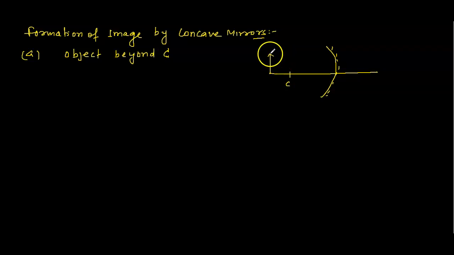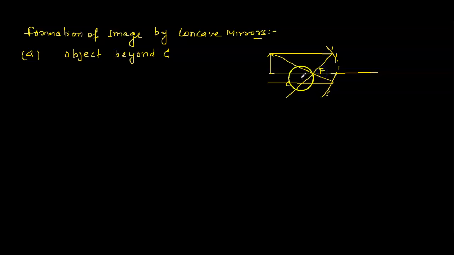There are three rules to draw the rays. The line parallel to the principal axis will go through the focus. A line passing through the focus will form the image here.